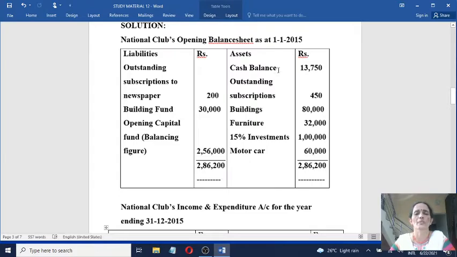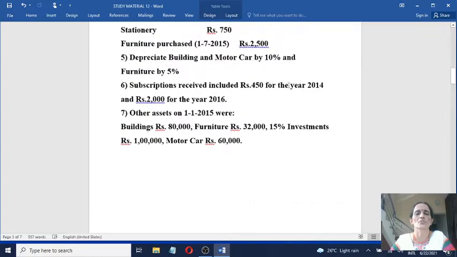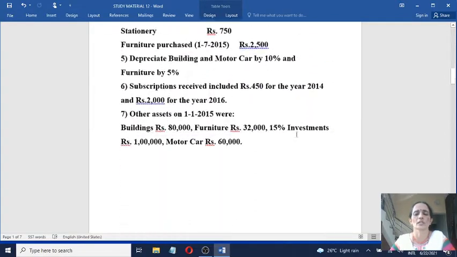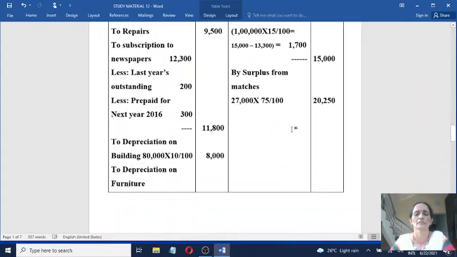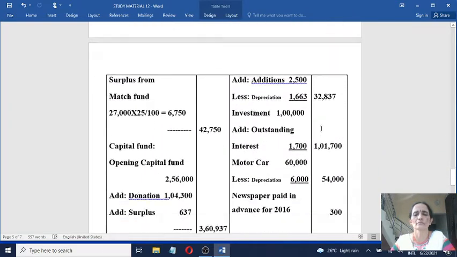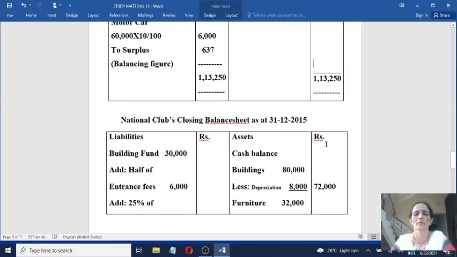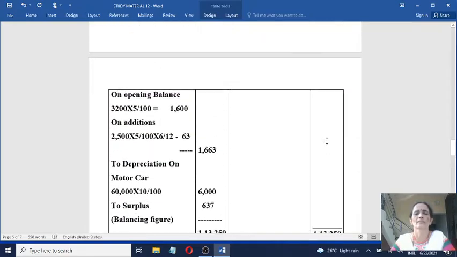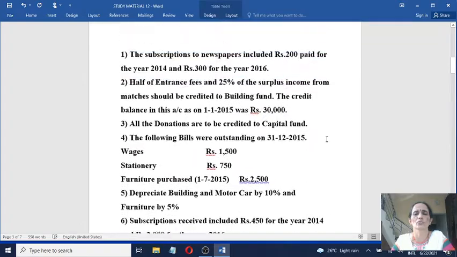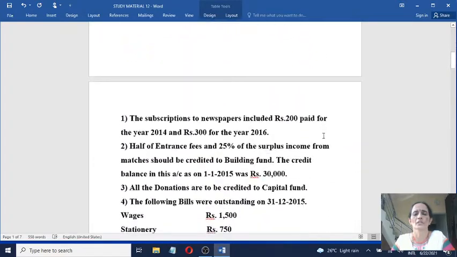First one, cash balance. This is the opening cash balance, but you will record the closing cash balance now. So closing cash balance is 1,49,600. Record it on the asset side. Look here, cash balance. Amount is 1,49,600.